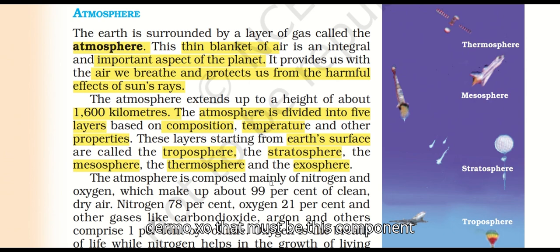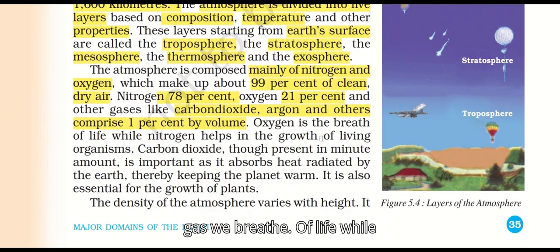The atmosphere is composed mainly of nitrogen and oxygen, which make up about 99% of the clean dry air. Nitrogen is 78% and oxygen is 21%, and other gases like carbon dioxide and argon comprise 1% by volume. Oxygen is the gas we breathe, while nitrogen helps in the growth of living organisms.